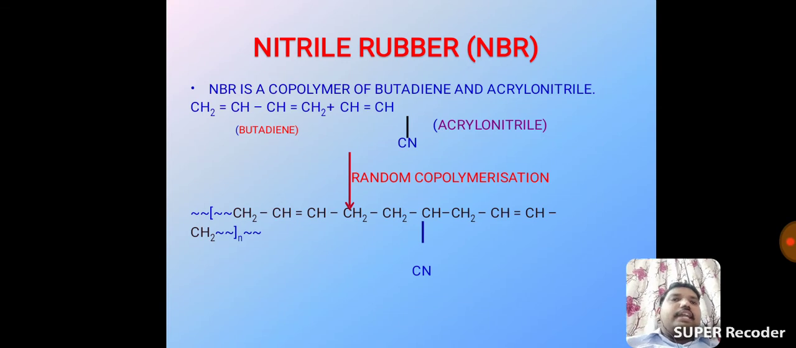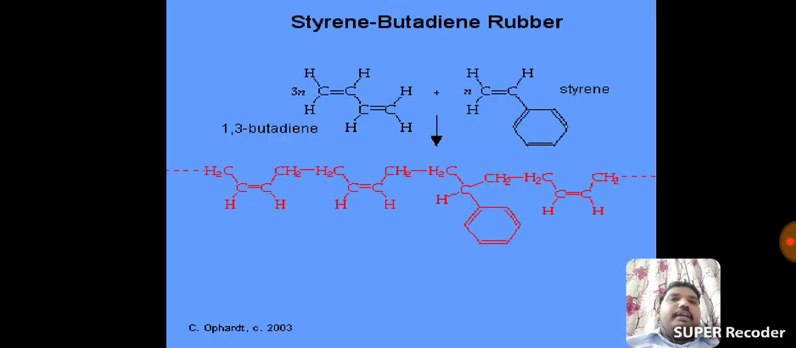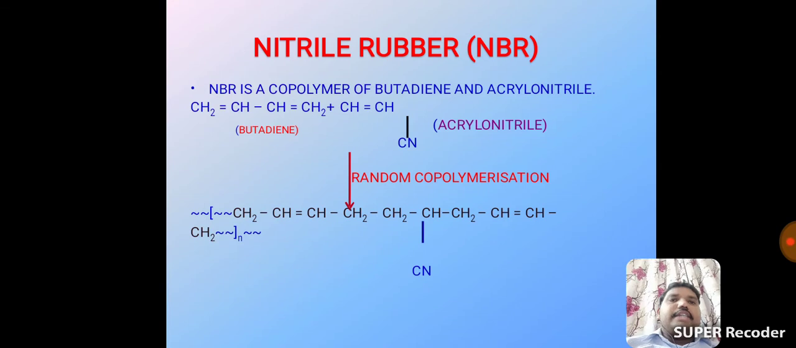See, nitrile rubber reaction. In this, nitrile rubber, NBR, is a copolymer of butadiene and acrylonitrile. Okay, here also butadiene is treated with acrylonitrile.